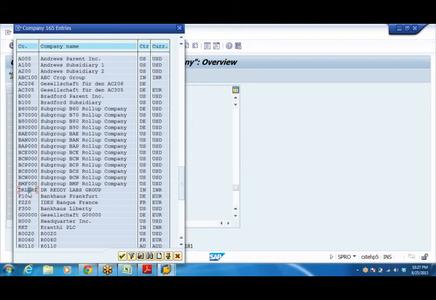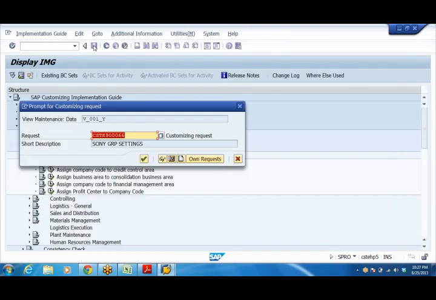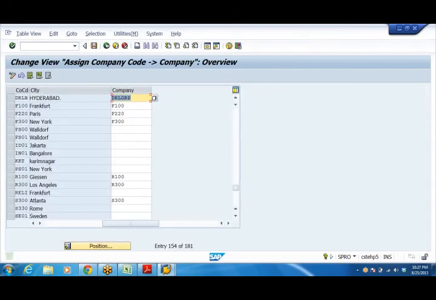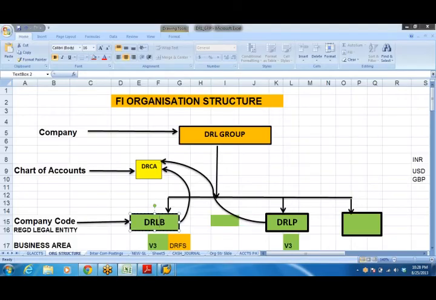Dr. Reddy's Lab group, DRL group. Double click on that, or manually you can enter it. Then save it. So now both are linked to each other. Group company and company code are linked to each other.